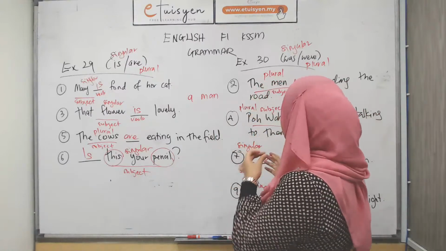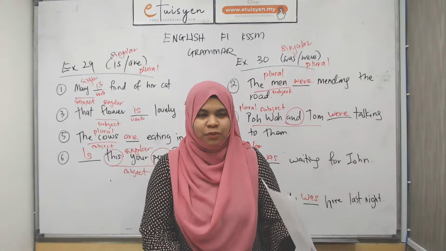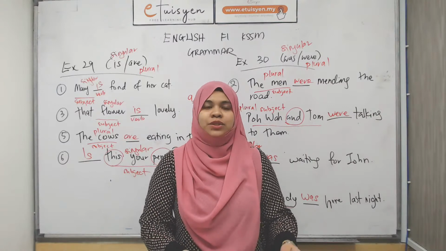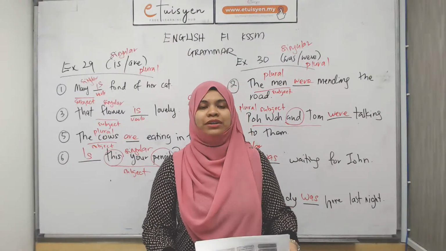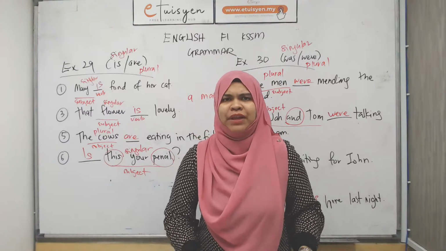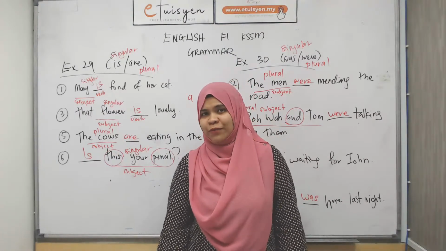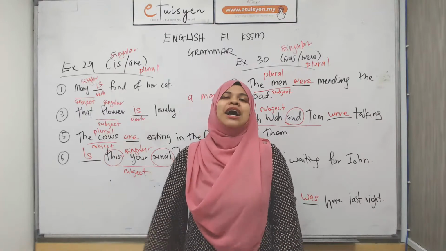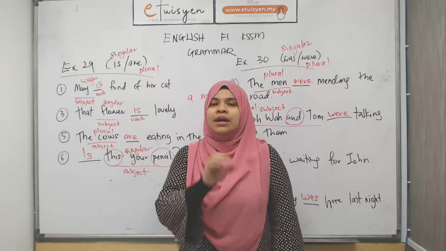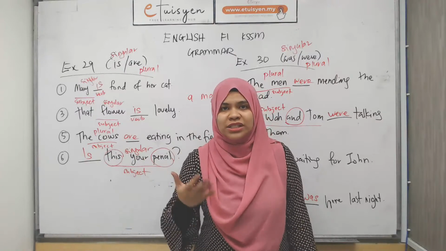So, for me to cover the other exercise, on exercise 31, I think we're going to go above the time. So that means I'm going to end it here. Have a go on your own time on the last exercise and the other questions that we have now gone through. If you need some clarification, meaning you don't get this or don't understand this, you know where to find me, which is on eTuisyen.my. Ask Tutors, there's a section on the side of the drop down menu. You can find me there or other tutors to ask questions.